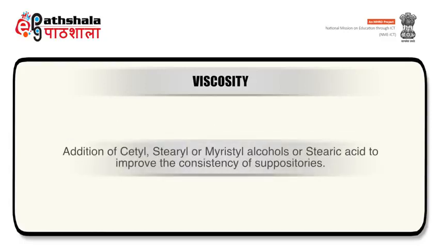And lastly, addition of cetyl, stearyl or myristyl alcohols or stearic acid to improve the consistency of suppositories.